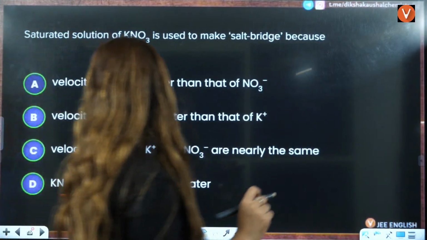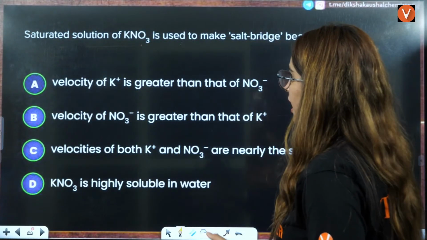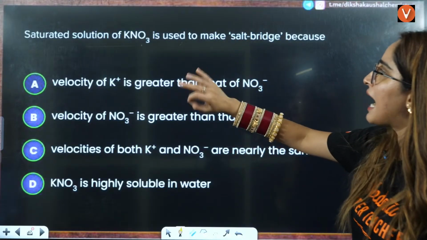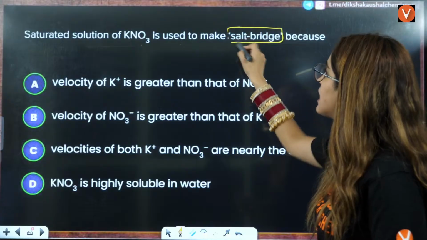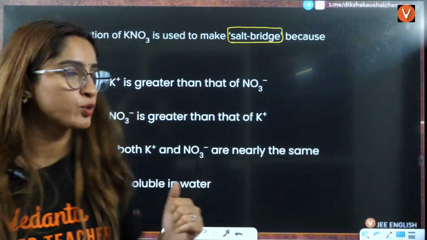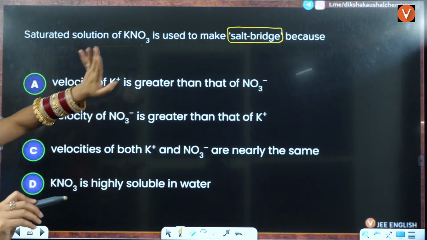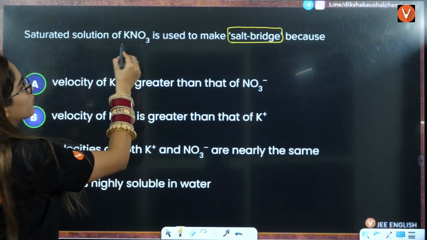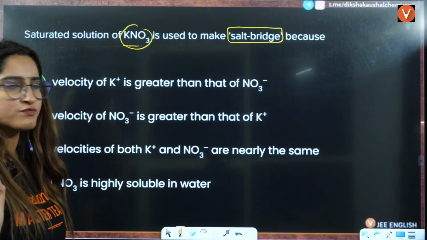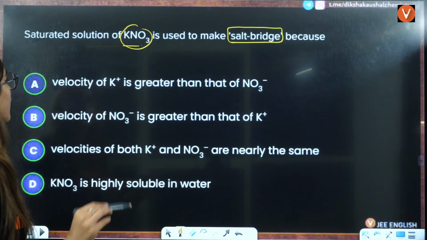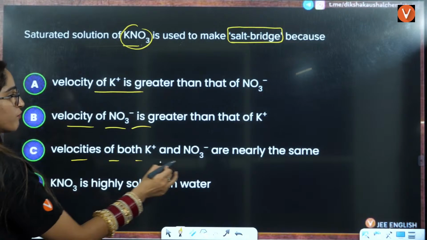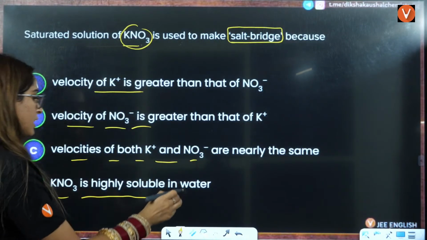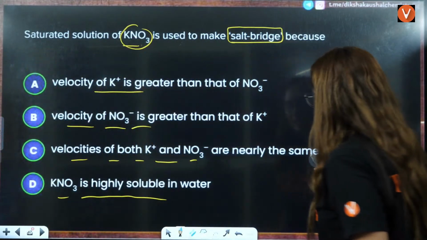Got it, everybody? Next question is, I think this is the last second question. A saturated solution of KNO3 is used in making a salt bridge because... Now they are asking you about making a salt bridge, right? It's a saturated solution of KNO3. This is a very, very simple question for JEE Advanced. Why? Velocity of K is greater, velocity of this is greater, velocity of both are nearly the same, and KNO3 is highly soluble. So the answer is C.